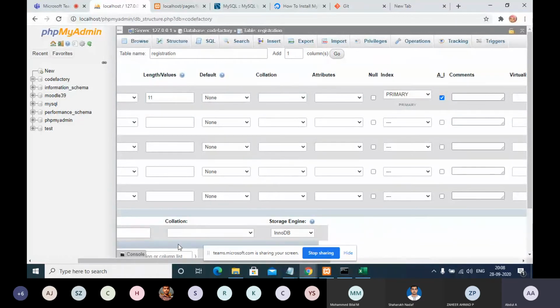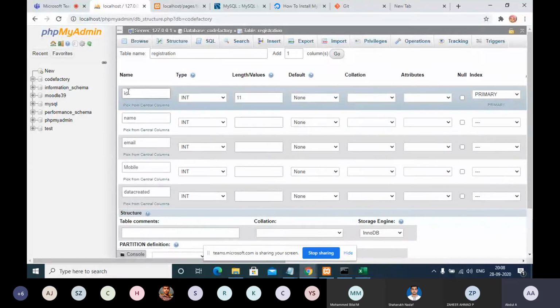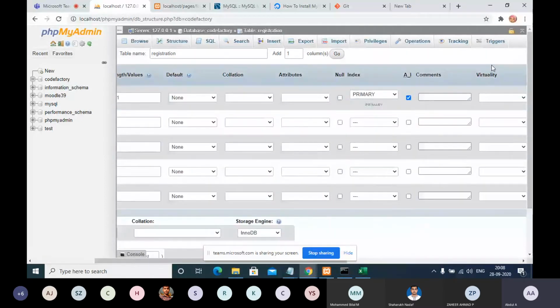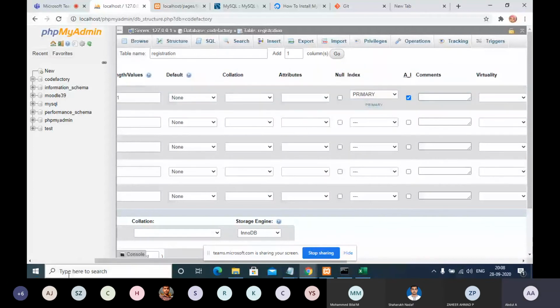These are the things we need to consider during table creation: ID, integer, the value is 11, and then the index, and the A.